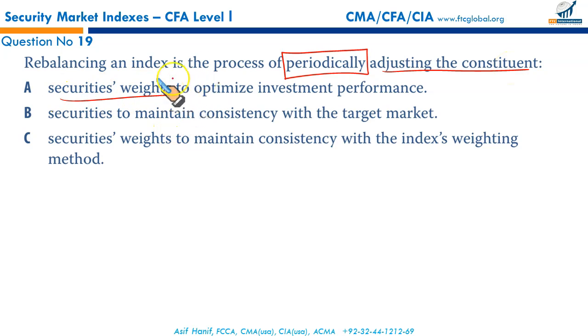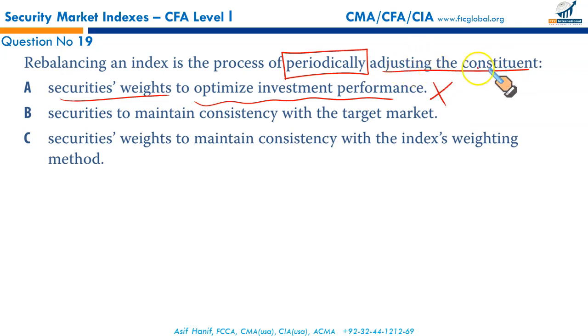Yes, that's true. That's the adjustment of weights to optimize the investment performance. No, this is wrong. This is never an objective. We are just rebalancing our index so as to maximize the index return. No, this could be a very unethical approach. That's not the objective of the index. Wrong.